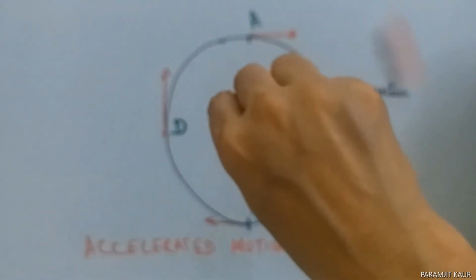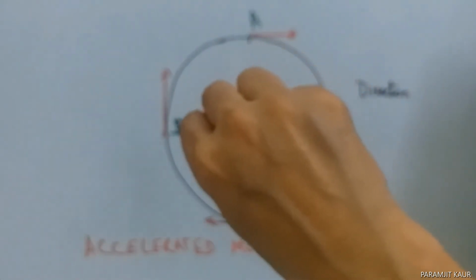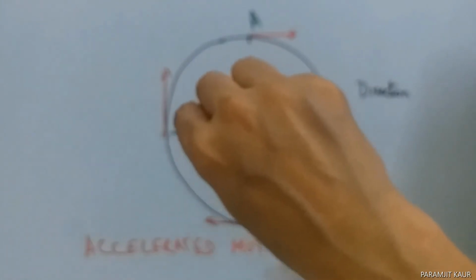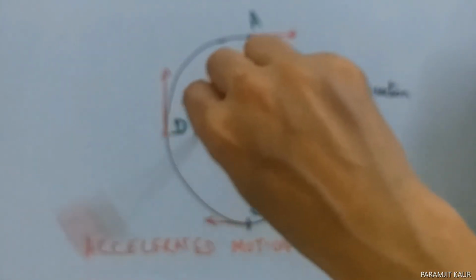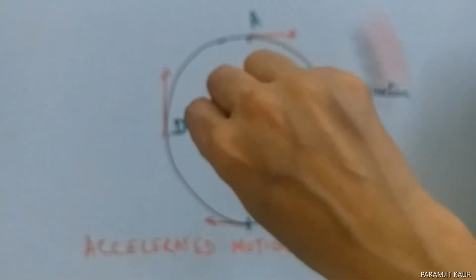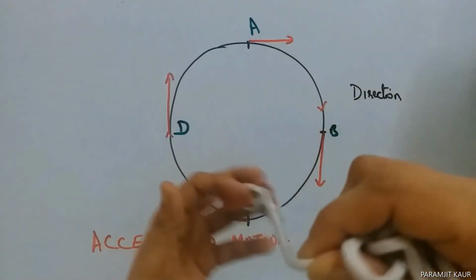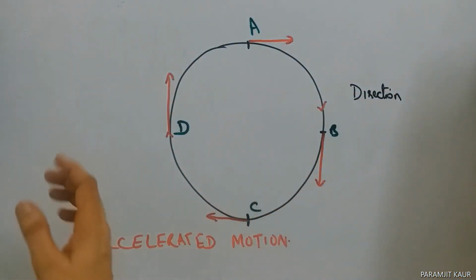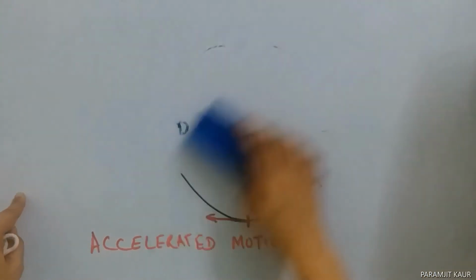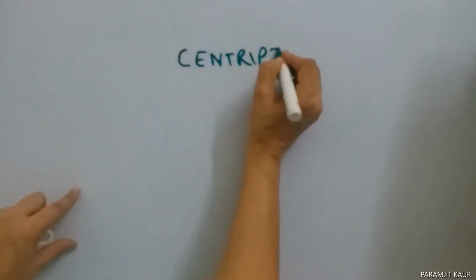When it is moving in a circular path in this manner, it is changing its direction at every point. Now, there is a force that is needed to move it in a circular path. And that force which is needed to keep the body in a circular path is called the centripetal force.